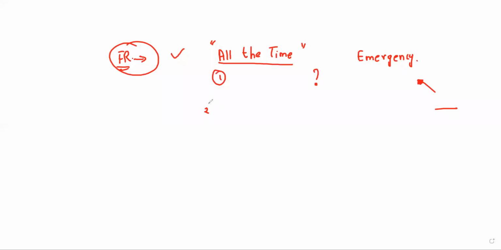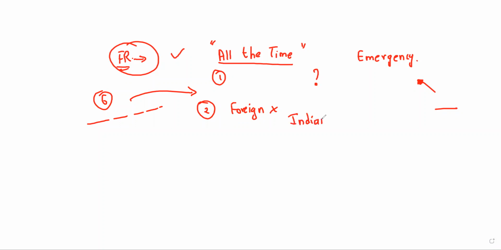This is one question. The second question is, we have seen six classifications and so many articles under them. Whether a citizen from a foreign country will also enjoy all these fundamental rights. If not, which are the fundamental rights only for Indian citizens? This is what they will ask you. Whether this fundamental right is absolute? All these questions they will be asking you. You can take down this very, very important point which I'm mentioning here: Article number 15, Article number 16, Article number 19, Article number 29, and Article number 30.